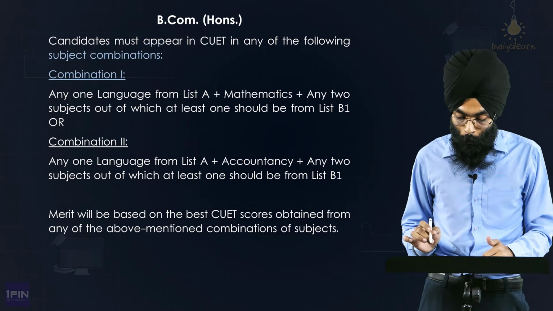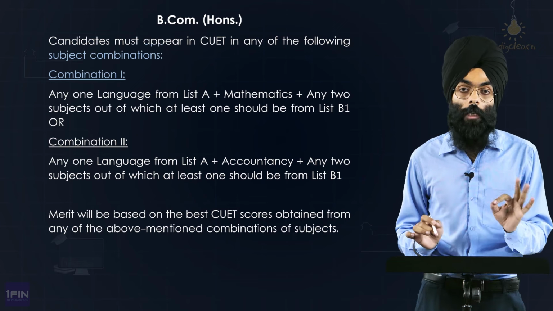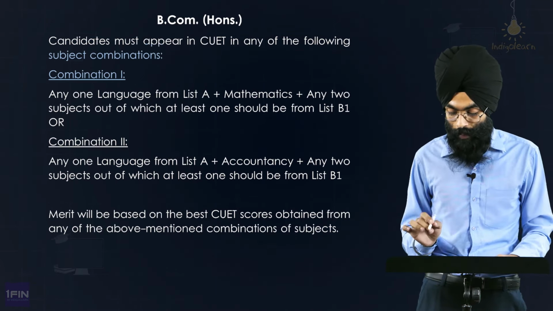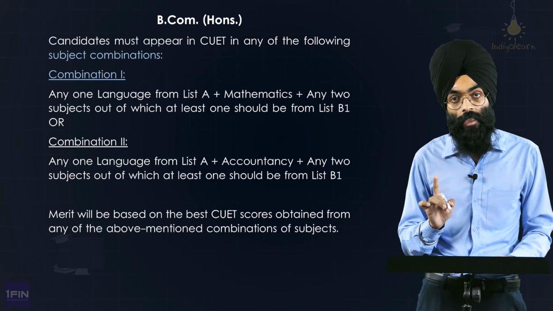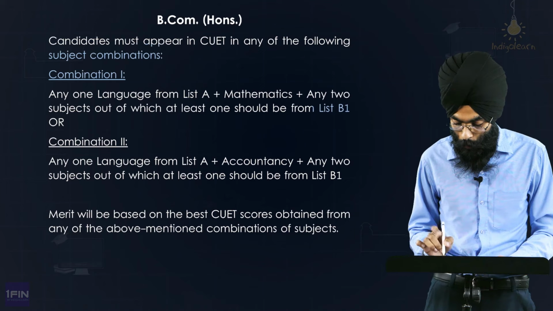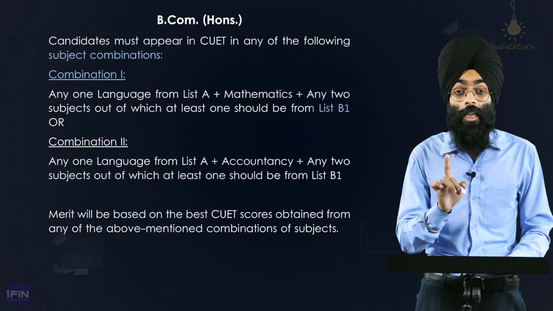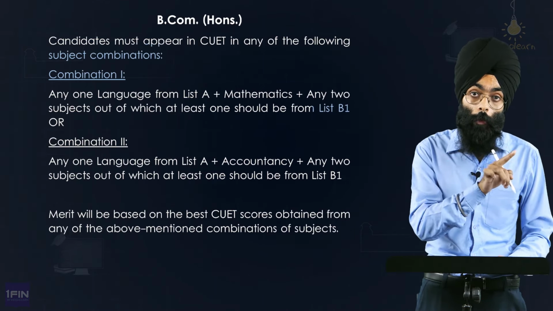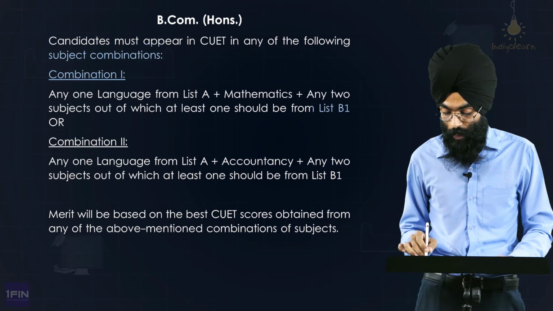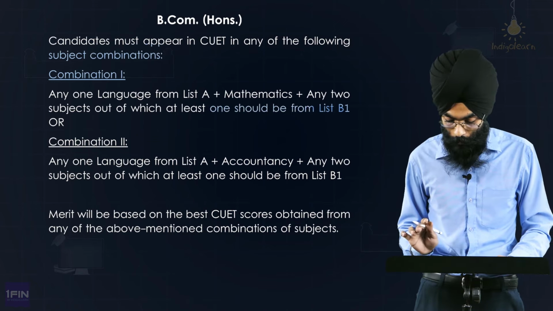Combination 1 says any one language from list A. So if you have taken English, that would be a language for you. Plus mathematics, plus any two subjects out of which at least one should be from list B1. Note, there can be two subjects from B1, but there cannot be two subjects from B2, because they have mentioned one should be from B1.